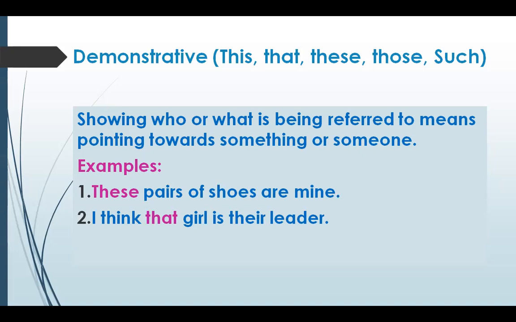This and that are used for singular nouns. These and those are used for plural nouns. Now this and these are used to point out objects which are near to us, right? And that and those are used to point out objects which are at a distance, जो हमसे दूरी पर हैं. We use that and those to point out. Such is also used as a demonstrative. Such people, such men. So we use this demonstrative to point out someone or something.